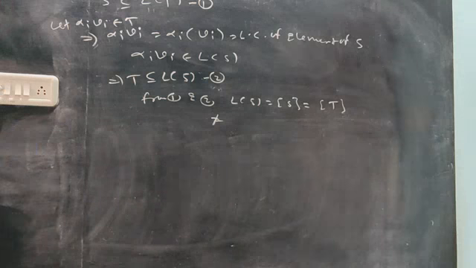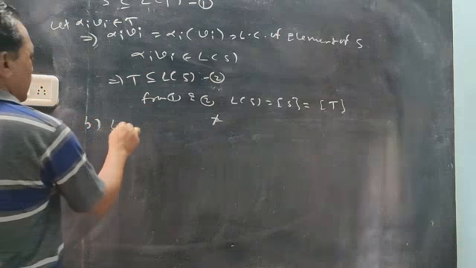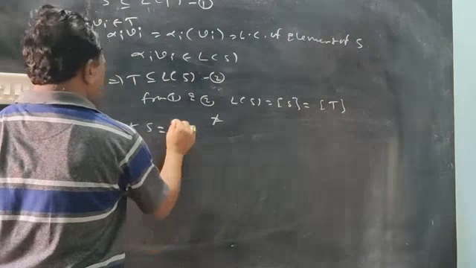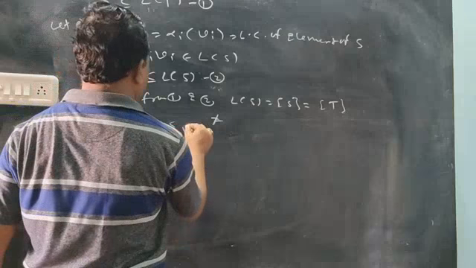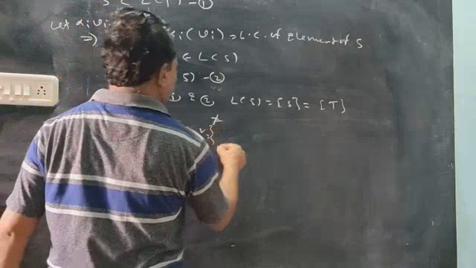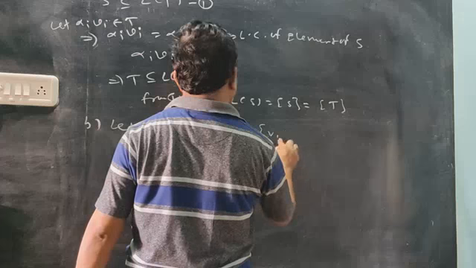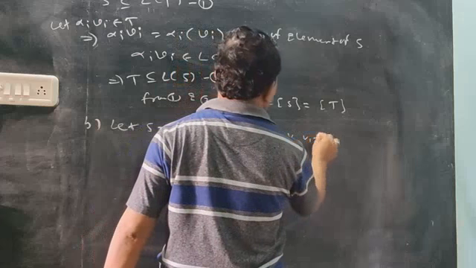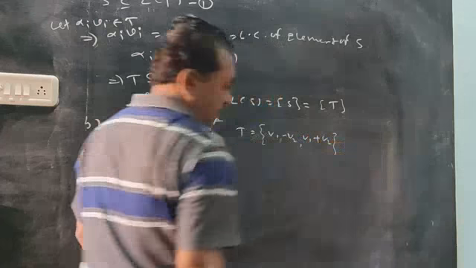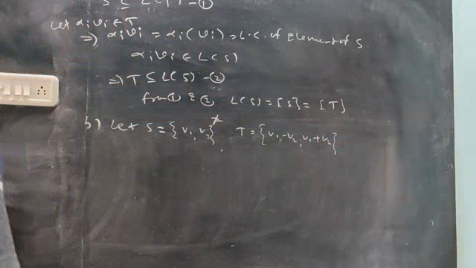Now the second point, with the same technique. Let S be the set of two vectors v_1 and v_2, and T be the set of two vectors: v_1 minus v_2 as the first and v_1 plus v_2 as the second.